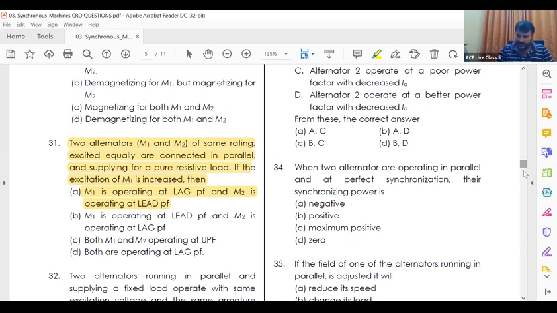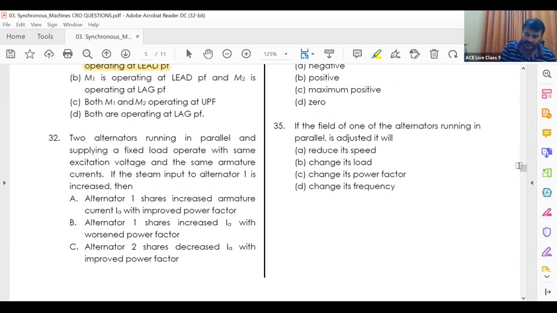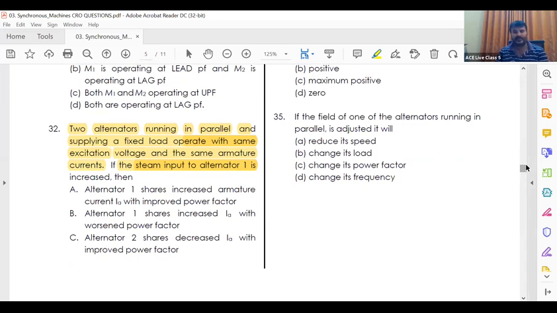All these are there in your booklets. Question number 32, you see? Two alternators running in parallel and supplying a fixed load operate with same excitation voltage and same armature currents. If the steam input to alternator 1 is increased, when steam input is increased, A, B, C, D. These are multiple select type of answers, MSQs, multiple select questions.